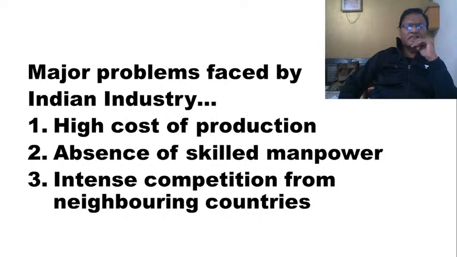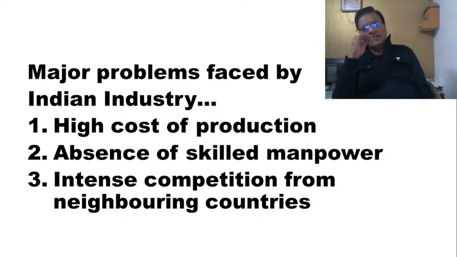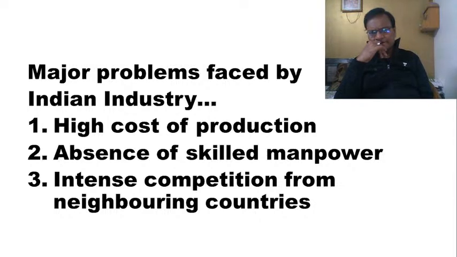First and foremost, very high cost of production. This is where the problem is. If you have to export something, as Adam Smith speaks about, absolute advantage, David Ricardo talks about relative advantage. This relative advantage is more pragmatic than absolute advantage that Adam Smith talks about, because almost every country in the world is producing almost everything, but only some countries have relative advantage in terms of producing some goods and services. That is what we call specialization.